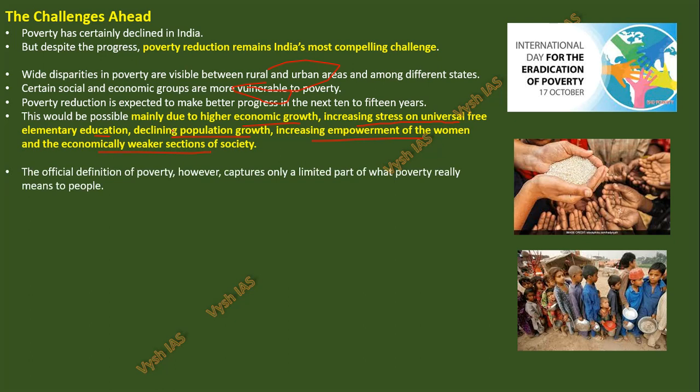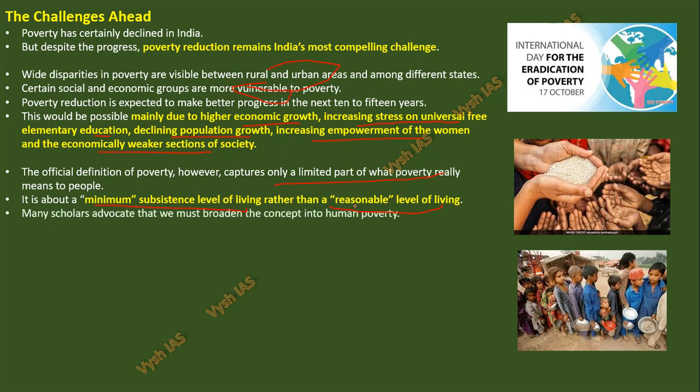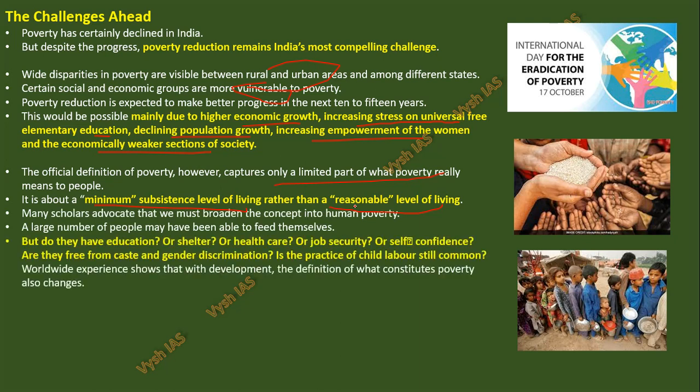This is like a concluding line in your mains answer. You can write that the official definition of poverty captures only a limited part of what poverty really means to people. It is about a minimum subsistence level of living rather than a reasonable level of living. As I told, we are just caring about giving him some house, some two times food. It's not like that. You have to have a reasonable level of living. You have to give education. Nowadays, you have to give internet also. Everybody should have internet, else you cannot live now.